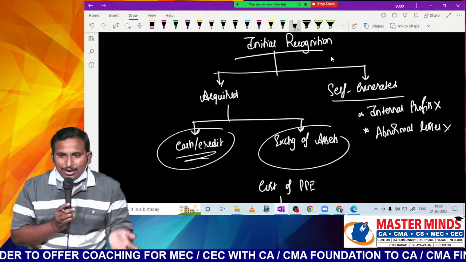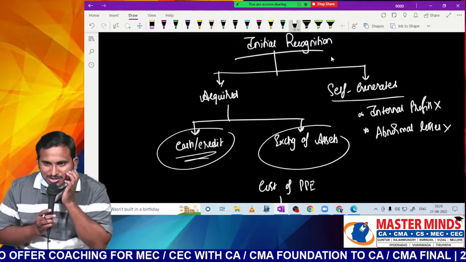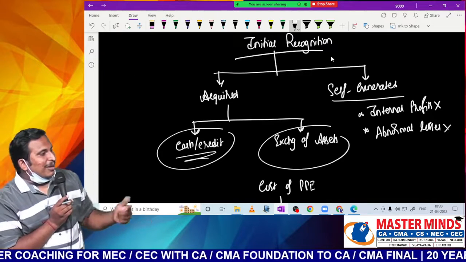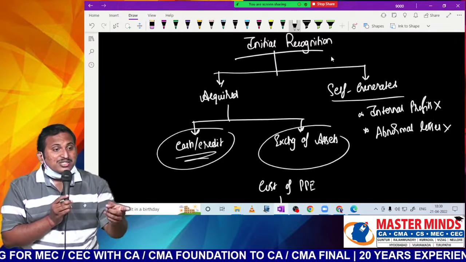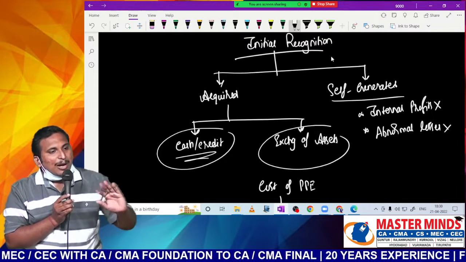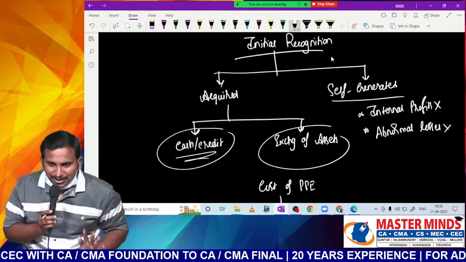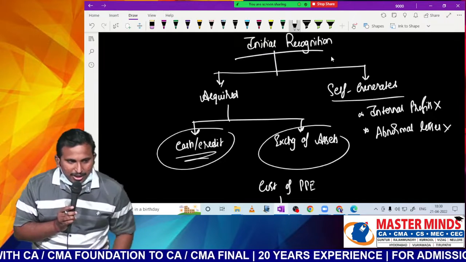Sometimes any material loss or some other abnormal loss might be there. You cannot treat it as part of the cost. It is a loss only, not a cost for the PPE. It is an abnormal loss to be recorded in the general P&L. Sir, are you getting the point?